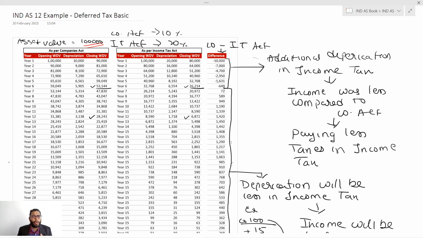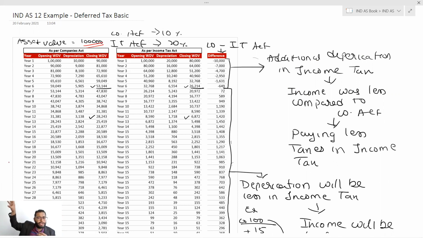So what you are actually doing here is just bifurcating that 1 lakh as per the income tax and as per the company law. In some years it is more, in some years it is less. The difference, less and more, is nothing but impacting your profit. Your profit is shifting, and this is a temporary shift, because a shift of less in one year is compensated by more in another year.